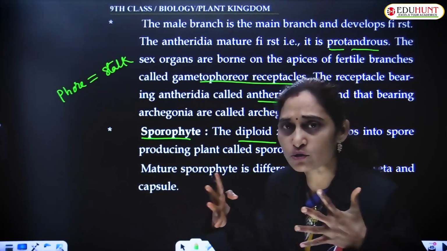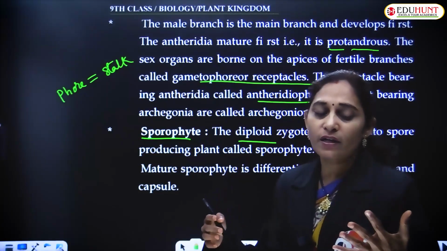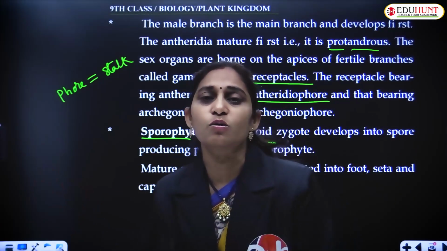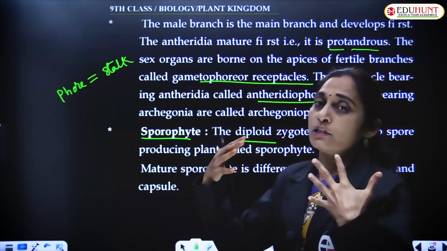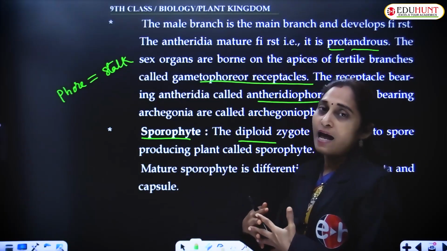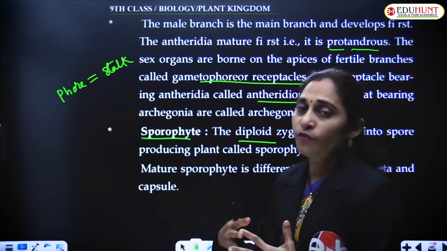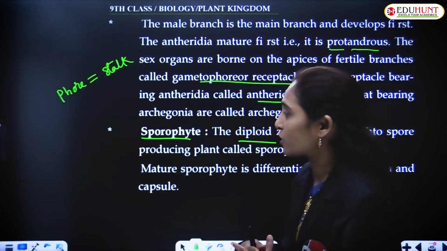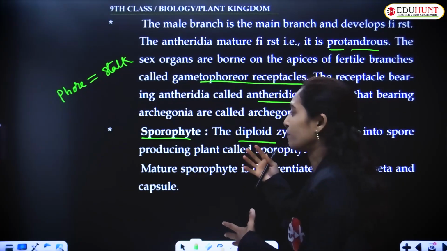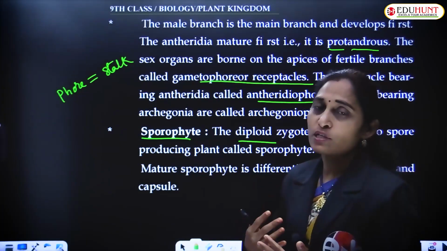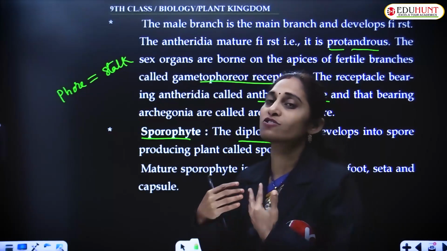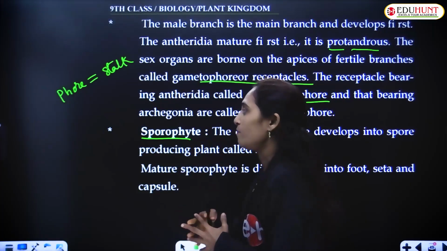Fertilization is nothing but fusion of the gametes. Fusion of the gametes, 1 plus 1 is equal to 2. So, haploid plus haploid is equal to diploid. So, the fusion of the two gametes, the male and the female gametes, is called fertilization, and results in the formation of a diploid zygote, and this diploid zygote develops into a spore producing structure called the sporophyte.